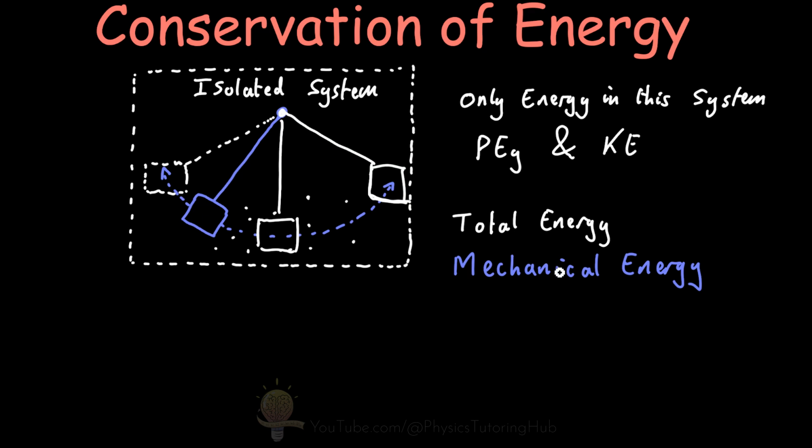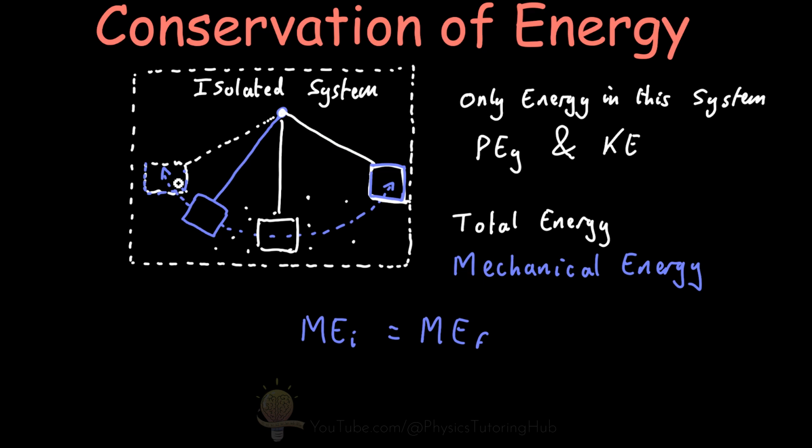And we call this the conservation of mechanical energy, where the initial mechanical energy is equal to the final mechanical energy of the system.